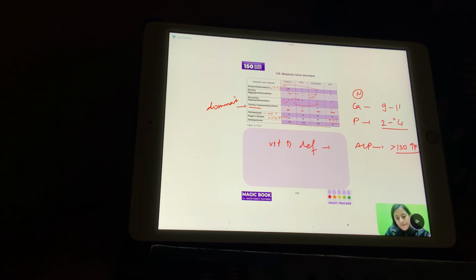Multiple myeloma skull will be the punched out lytic lesions, the raindrop lesions. Paget's will have the cortex thickened. There would be the cotton wool skull. There can be osteoporosis circumscripta. That is what we would see in Paget's skull. Cotton wool, क्योंकि उसमें elastic phase भी होता है ना Paget's में. So cotton wool भी होगा, lytic भी होता है, osteoporosis circumscripta भी होगा. In multiple myeloma, it's only going to be the lytic lesions.